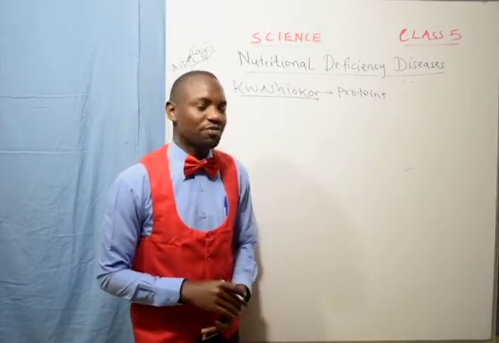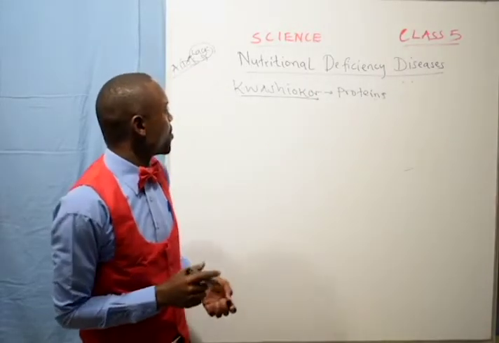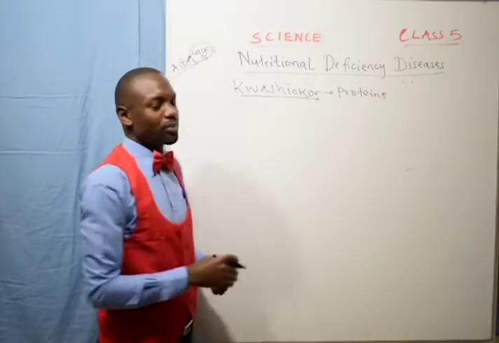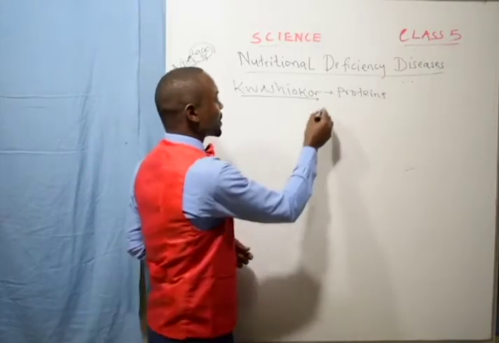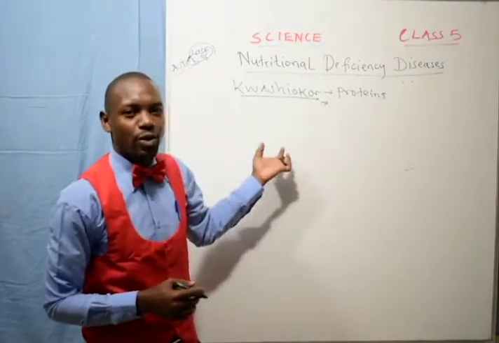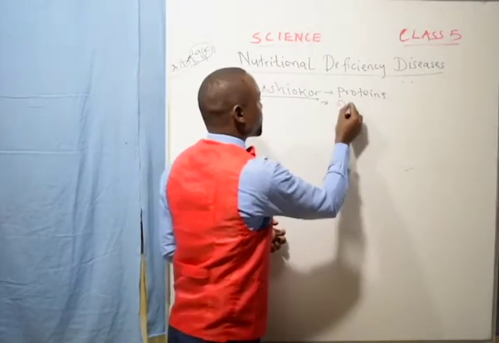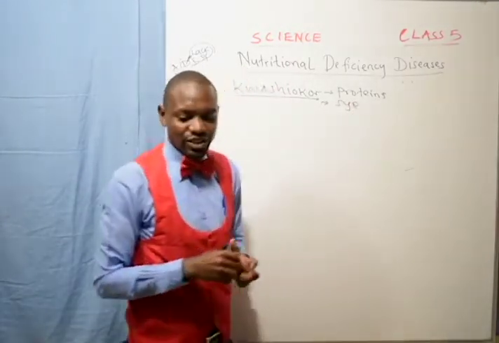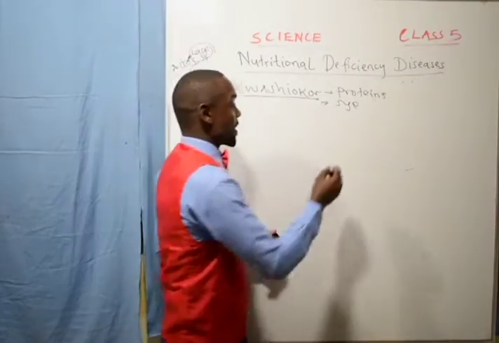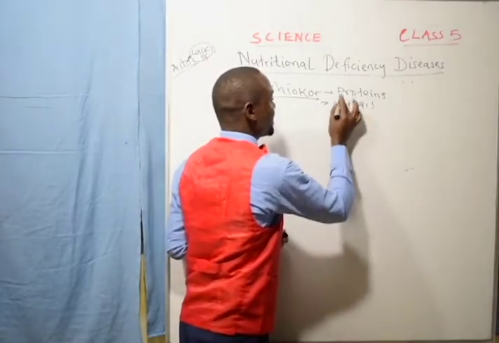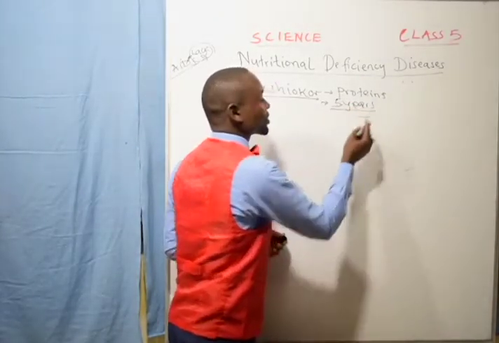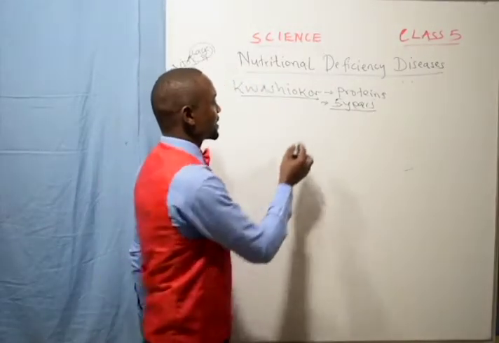You know the examples of proteins, we are not going to mention them now. Kwashiorkor attacks children under the age of 5 years. These are children who have just stopped breastfeeding.